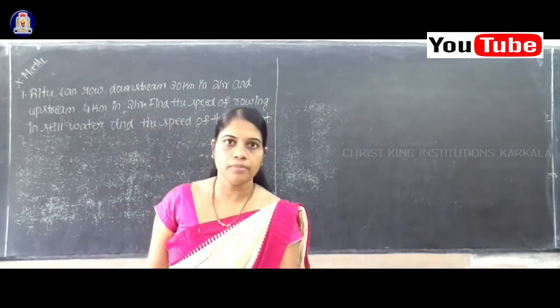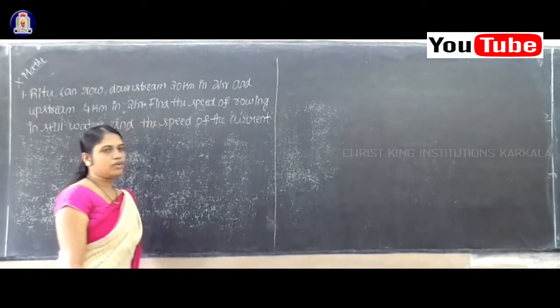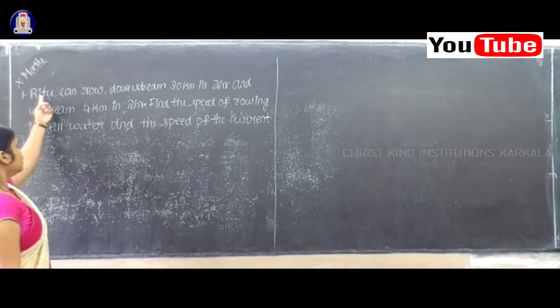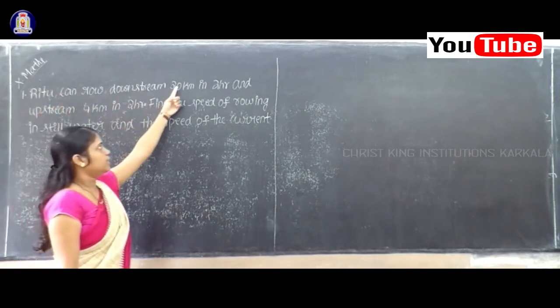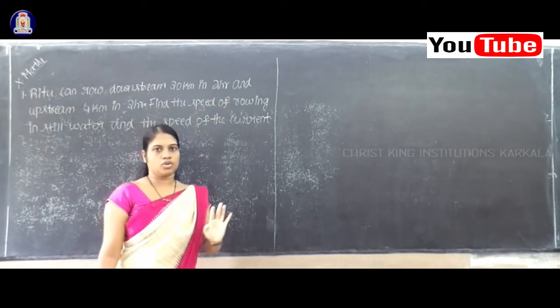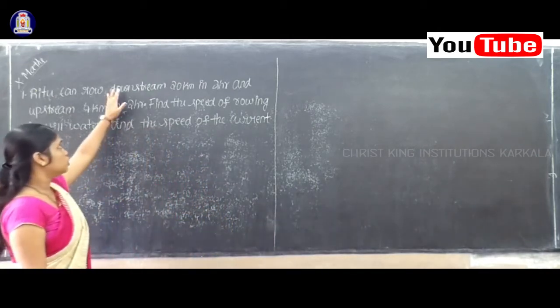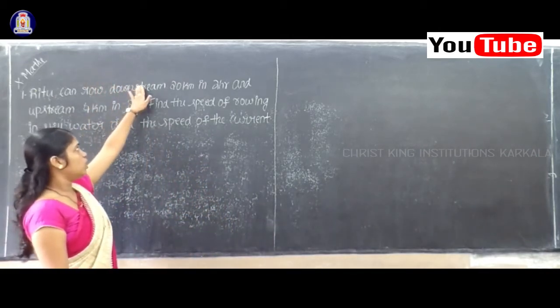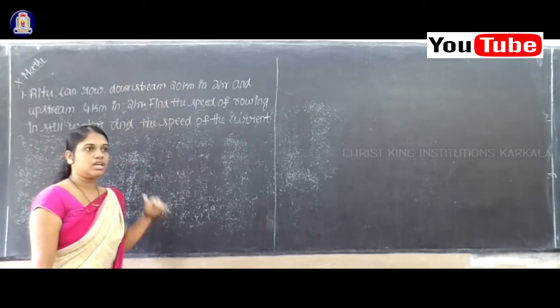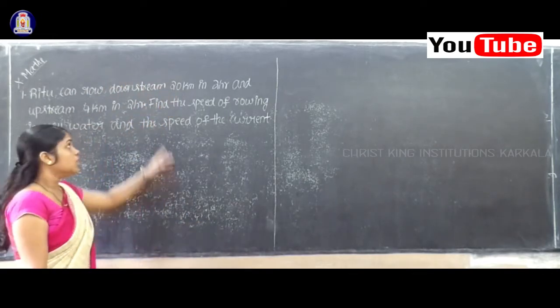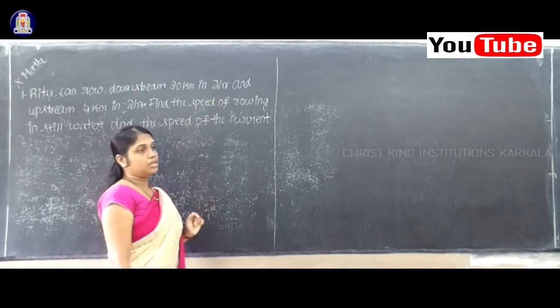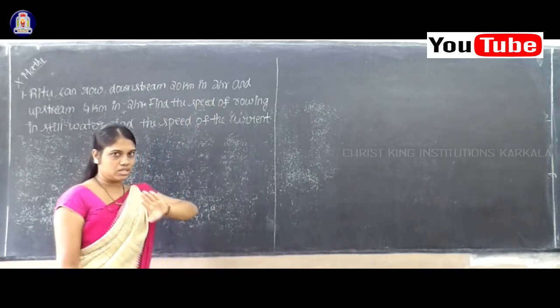Important problem. So we'll see now what they have given in the question. Ritu can row downstream 20 kilometer in 2 hours. Here they have given two concepts. The first one is about downstream. What is the distance of the downstream? That is 20 kilometer given. And what about the timings? The timings is 2 hours given. This is one situation.